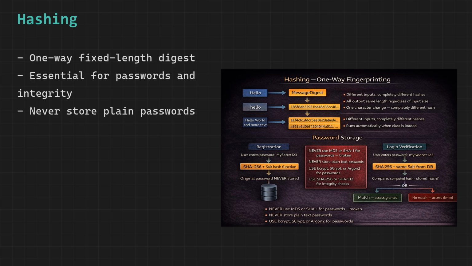The key properties of a good hash function are four. First, deterministic. The same input always produces exactly the same hash. Second, one-way. Given a hash, it is computationally infeasible to find the original input. Third, avalanche effect. Changing even one character in the input produces a completely different hash. Fourth, collision resistant. It is computationally infeasible to find two different inputs that produce the same hash.